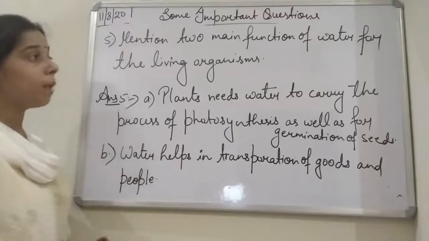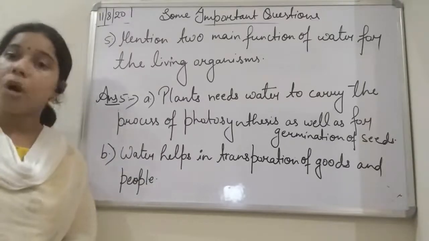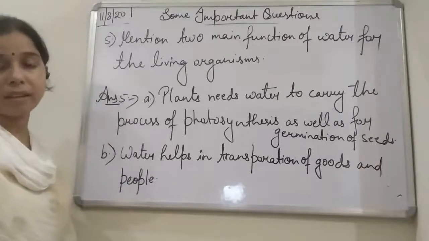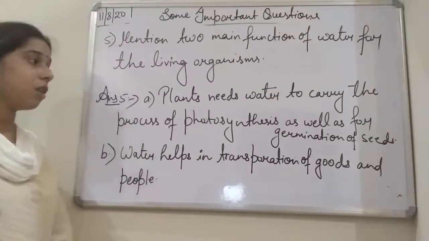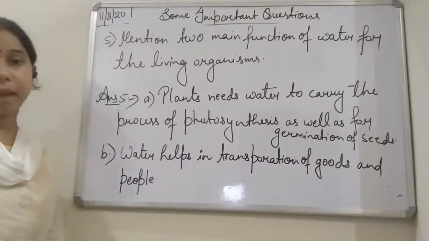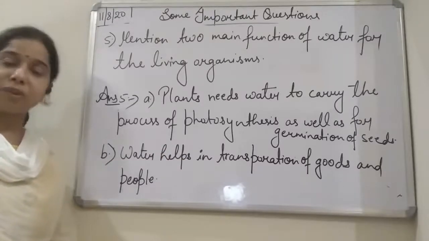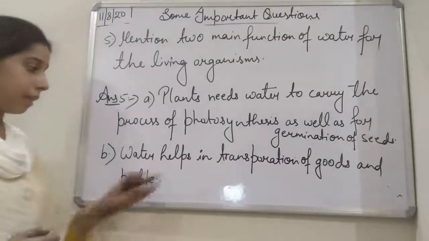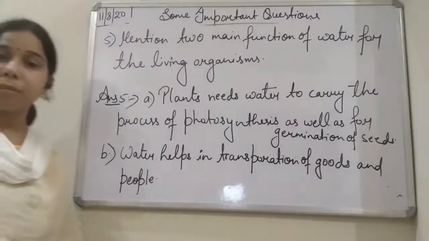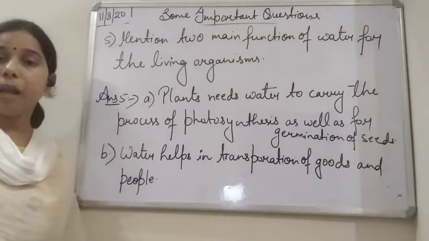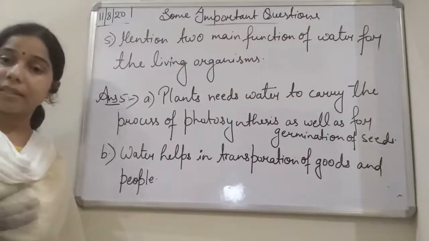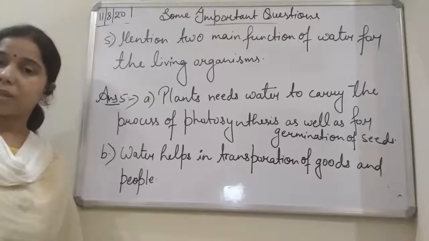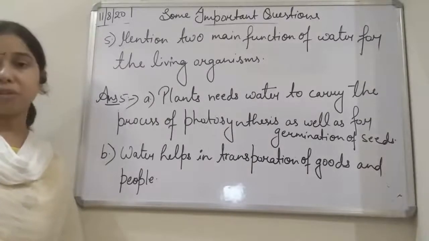So these are the two main functions of water for living organisms. Although you can write other functions also, here two main functions related to living organisms have been asked in the question. So I have written this. The first one is related to the plant, which needs water for germination and the process of photosynthesis by which it makes food. The next one is used by human beings as a means of transport for carrying people as well as goods. It helps in exporting and importing goods from one country to another country. Okay, so these are some of the important questions of this chapter on water.